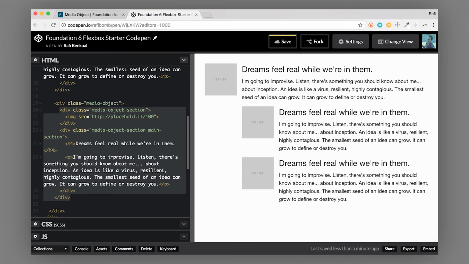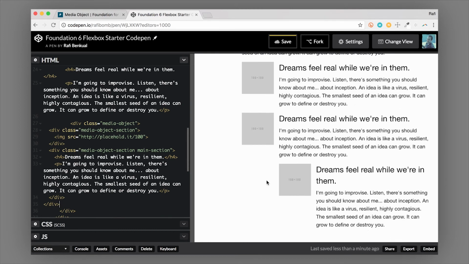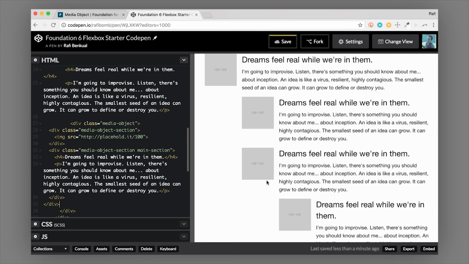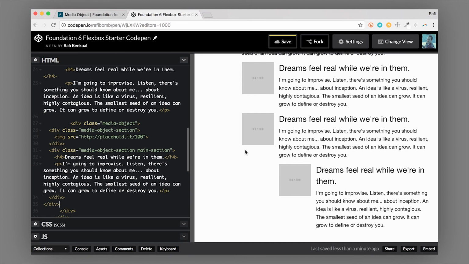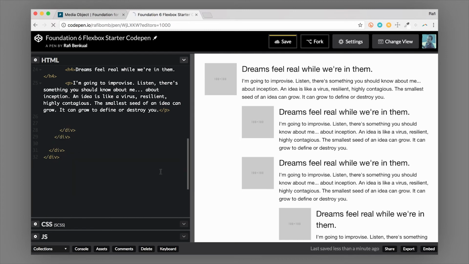Now, if you continue nesting inside of another media object, like this media object section here, then it's going to indent even further. So it's really up to you what your use case is or how many deep you need to go. You might run out of room at some point having this type of setup, so probably one level of nesting is usually enough for most things.